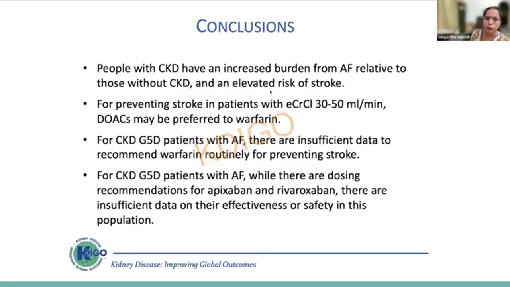Ideally, to conclude, in stage 5 CKD patients with atrial fibrillation, there is insufficient data to recommend warfarin routinely for prevention of stroke. And the recommendation is only that apixaban we can give at a lower dose, especially in the CKD stage 5 group. With warfarin, the problem is we will have to do long-term frequent monitoring with PT-INR. With apixaban, we don't have to monitor the patients, but still the risk of bleeding is high in the apixaban group. There are no RCTs to conclude that apixaban or the newer oral anticoagulant agents are better compared to warfarin, especially in dialysis patients.